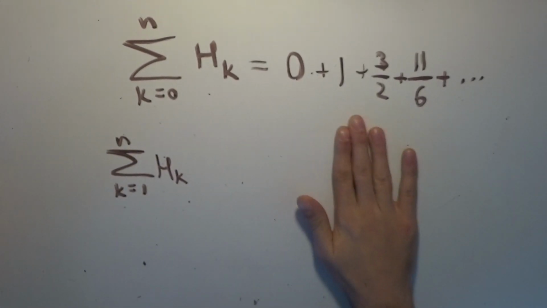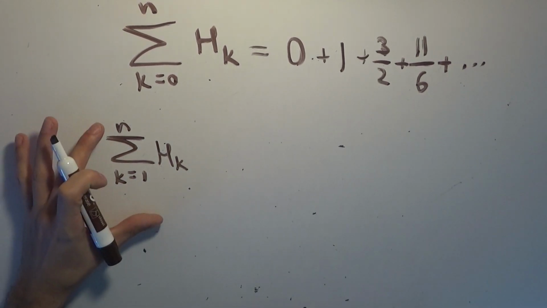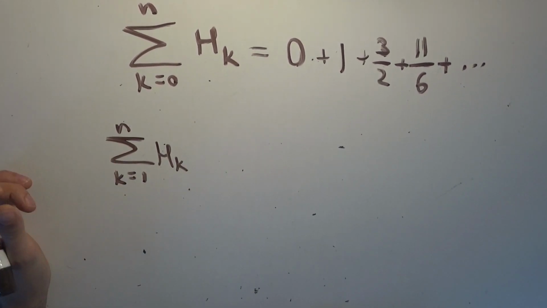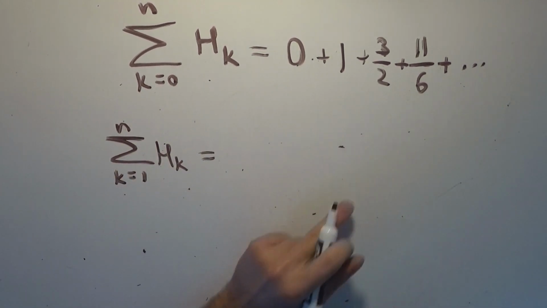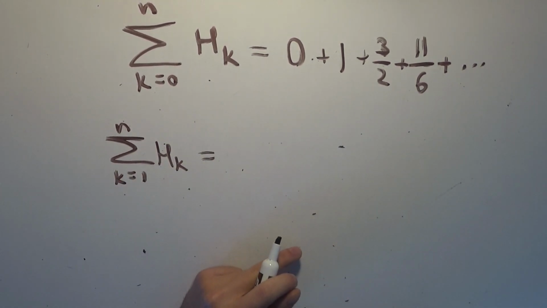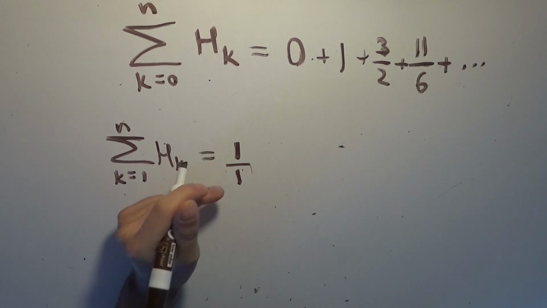But instead of listing them out as the harmonic numbers, I'm going to list them out in a particular way that's going to allow us to make a closed form expression for this that's also going to be in terms of harmonic numbers. Because what is the first harmonic number? The first harmonic number is just adding up the first reciprocal of the natural numbers, which is just 1. And I'll write it as 1 over 1, because that's the perspective that I'd like to have.